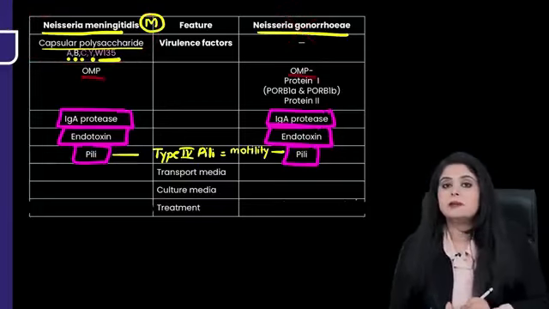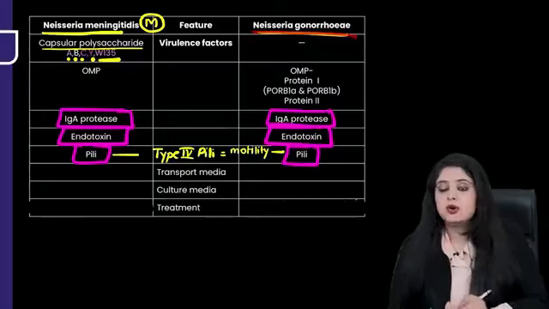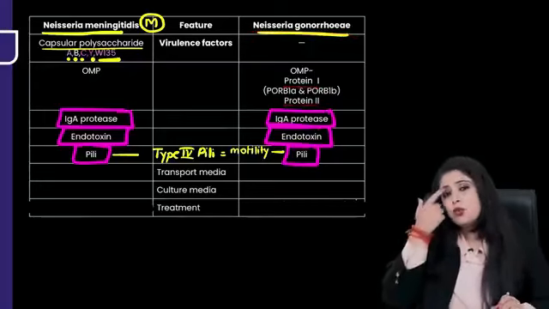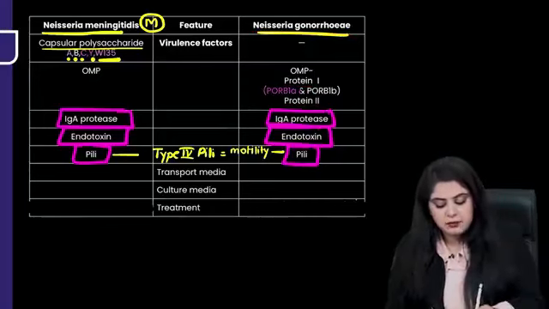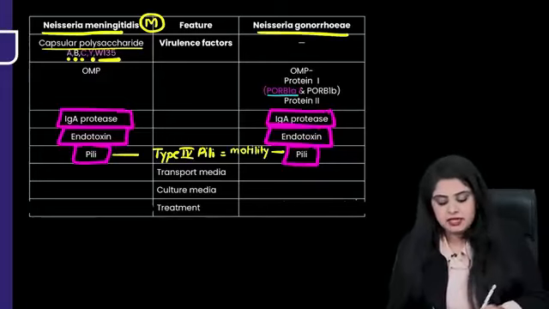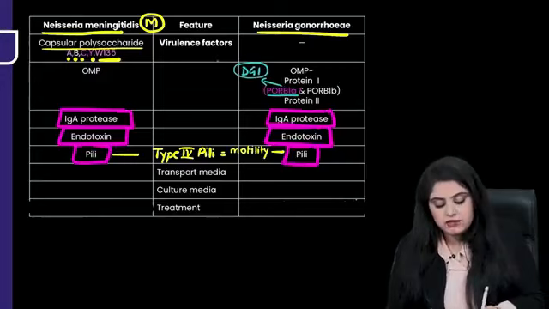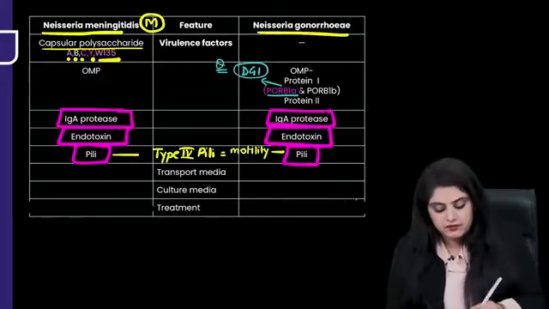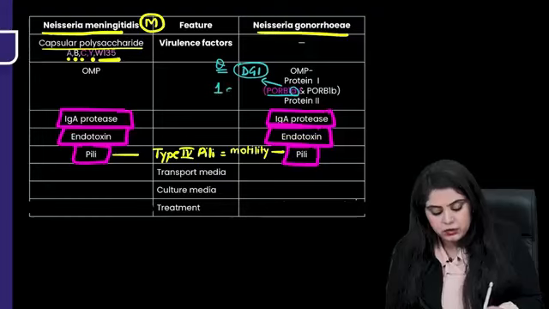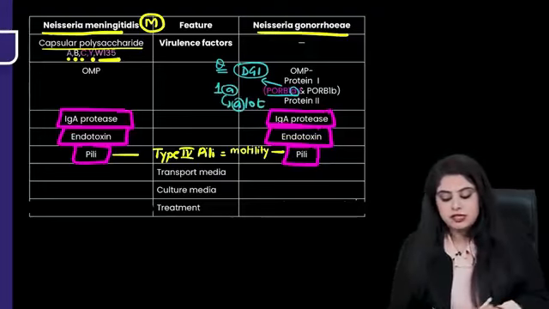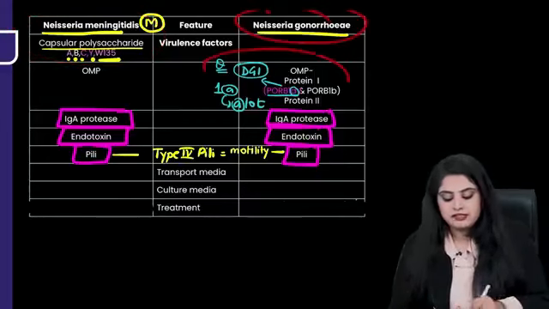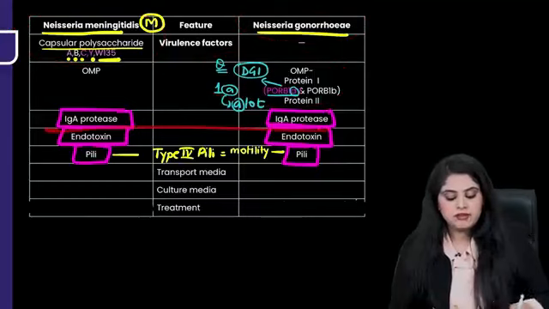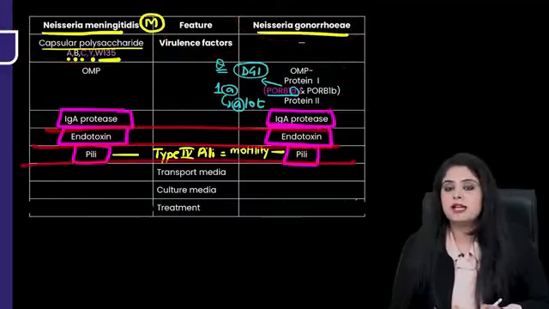Both of them have something called outer membrane protein. But Neisseria gonorrhoeae has protein 1 and protein 2. Even if you don't learn all of this, please note protein 1 has something called pore B1A and pore B1. Protein 1, pore B1A causes disseminated gonococcal infection. Important for INICET aspirants. How I have learned it is pore B1A is going to cause a lot of infection, meaning disseminated infection it will cause. So now one thing you should know is that meningitis has a capsule problem and gonorrhea has the disseminated pore B1A problem. Rest both of them have IgA, both of them have endotoxin, both of them are going to have pili. That is common.